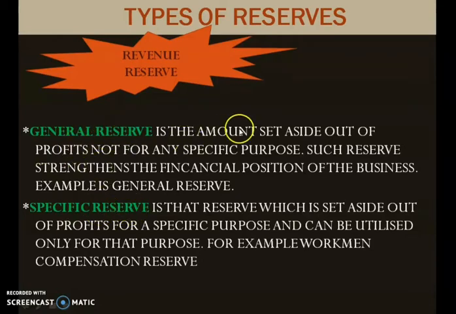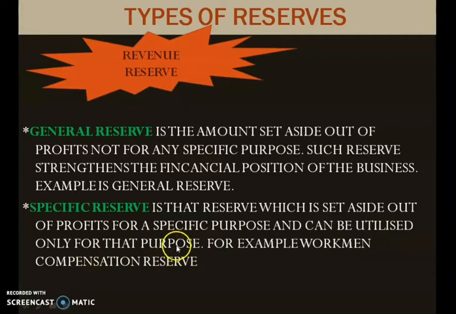General reserve is the amount which is set aside out of profits, not for any specific purpose. That means this money which is created as reserve can be used for any general purpose of a business. Okay, and such reserves strengthen the financial position of the business. Example is general reserve. Now next type of revenue reserve is specific reserve, and it is also an amount which is set aside out of profit for a specific purpose and can be utilized only for that purpose.